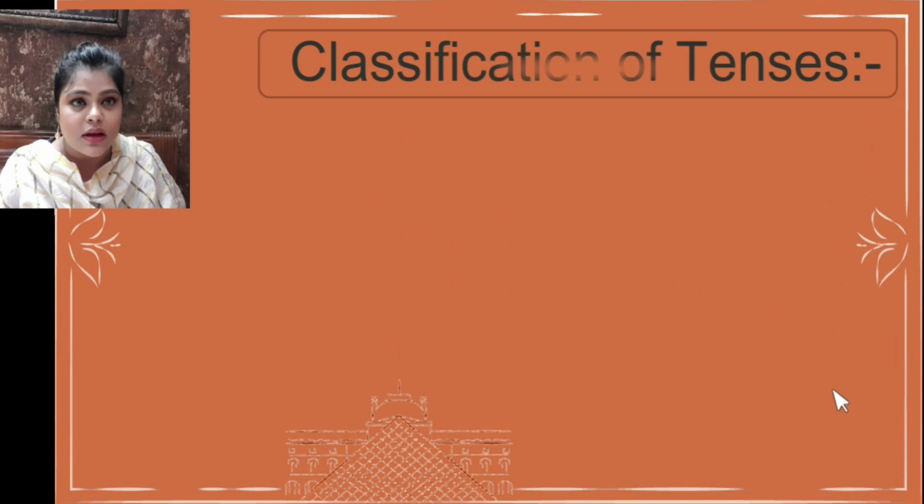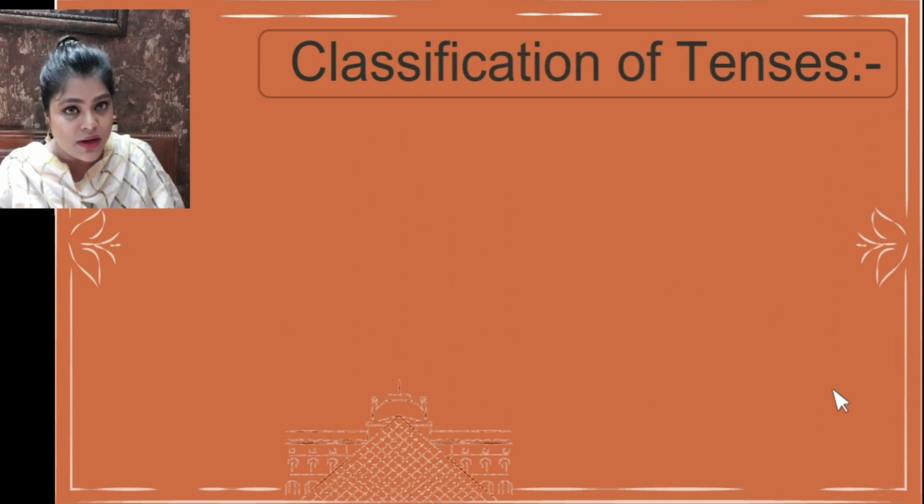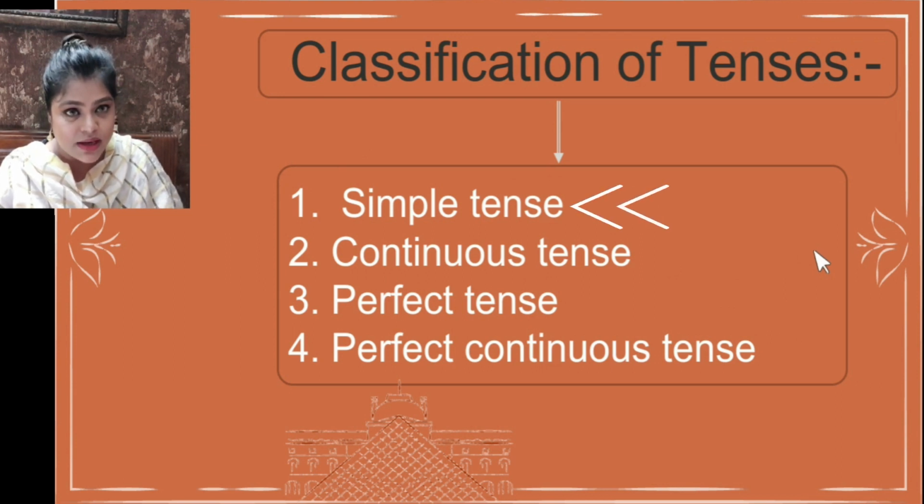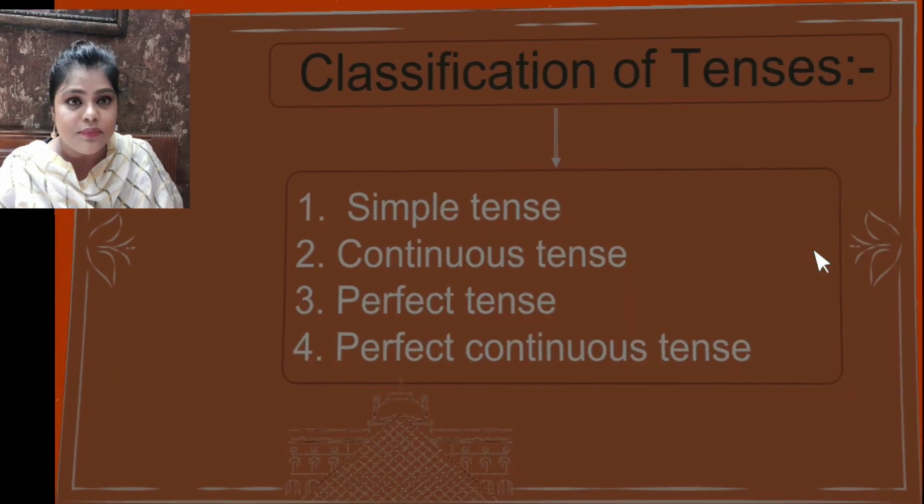Classification of tenses means it's further classified into 4 types. Let's see the types here. Simple tense, continuous tense, perfect tense, perfect continuous tense. So today we will only focus on simple tense. Okay, so we are only focusing on simple tense.